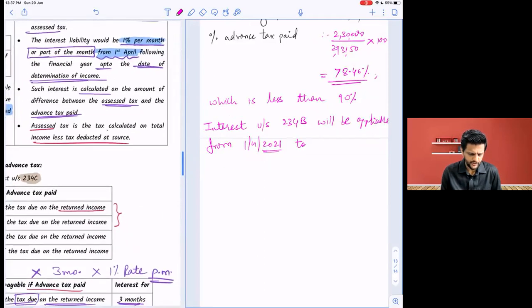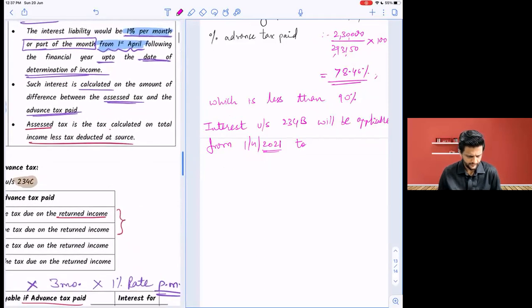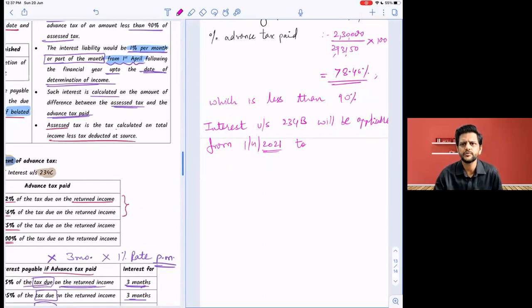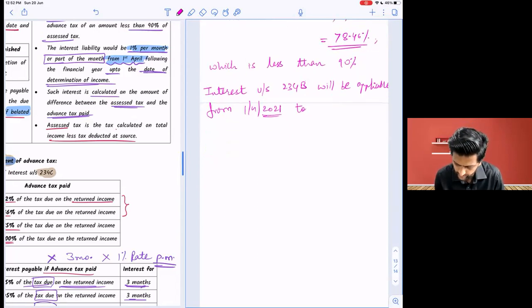Up to the date of determination. So 234B will be applicable from 1/4/21 to the date of payment. All of you?